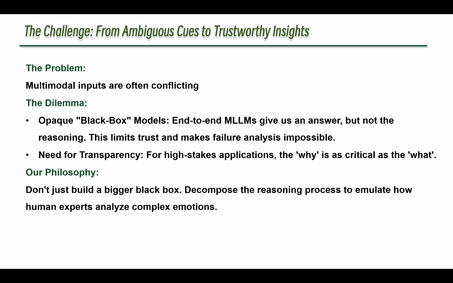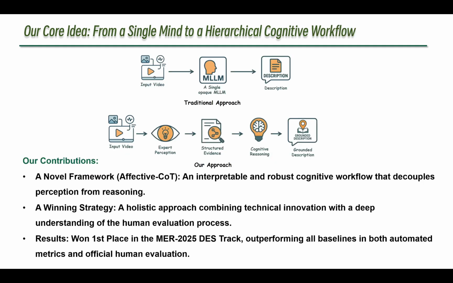So, our philosophy was simple. Don't just build a bigger black box. Decompose the reasoning process to emulate how human experts analyze complex emotions. This slide illustrates our core idea, a shift from a single, opaque mind to a hierarchical cognitive workflow. The traditional approach, shown at the top, treats emotion understanding as a single step. A video goes in and a description comes out of a monolithic MLLM. It's simple, but it's a black box.